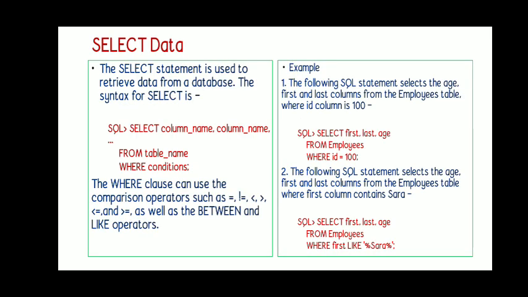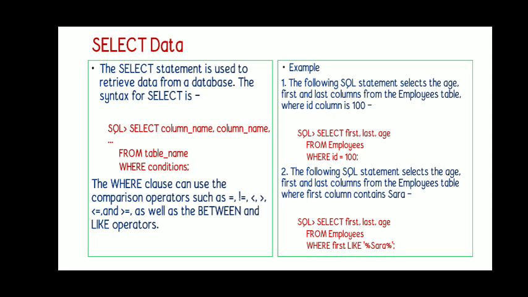Then this slide shows the next query. So the next query is selecting data. So how can we select data from the database? Here we are using the select command. The select command syntax is given, column name. So whatever field we are going to retrieve, we can specify the column. Otherwise, if you want to get the entire record, then we can use select asterisk from the table name. If you want to retrieve only the specified column, we can give select column name, column name from table